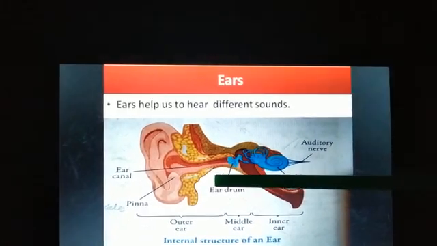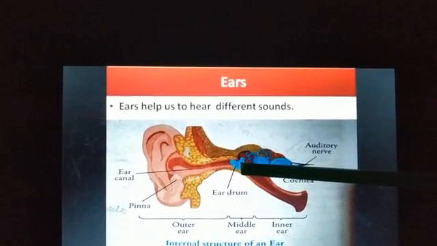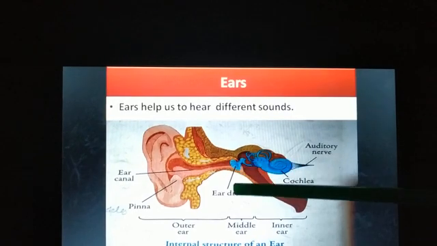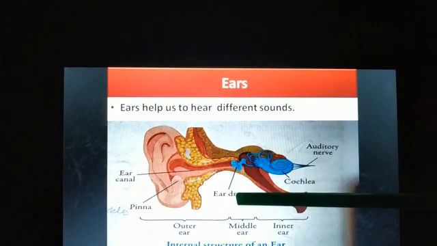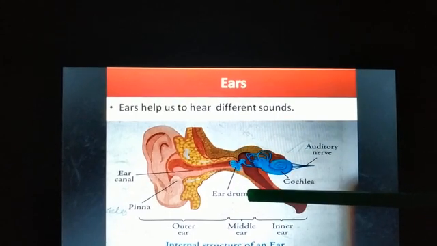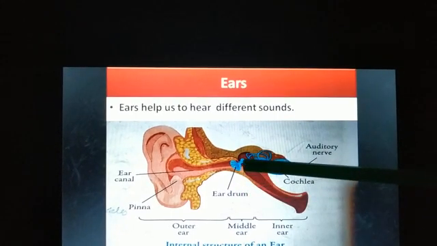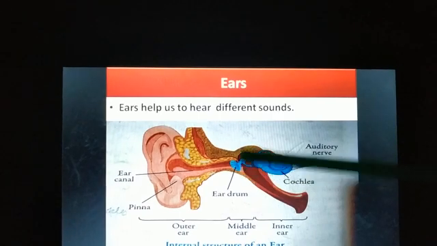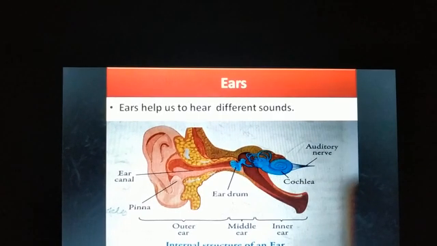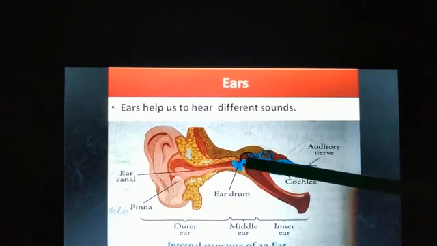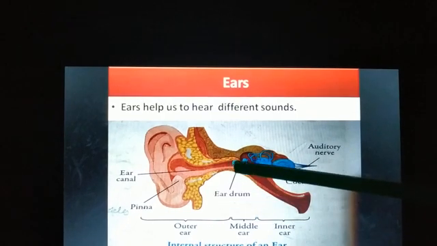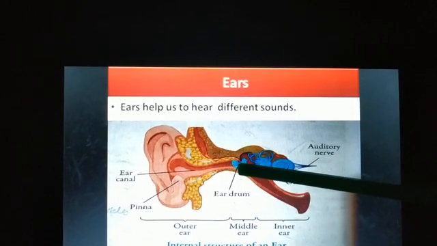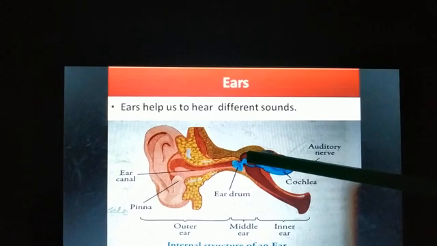So this wave will vibrate the eardrum. Eardrum is present in the middle ear. In the middle ear we have this region called the eardrum. So the sound waves will vibrate the eardrum and the three tiny bones that are present behind it.